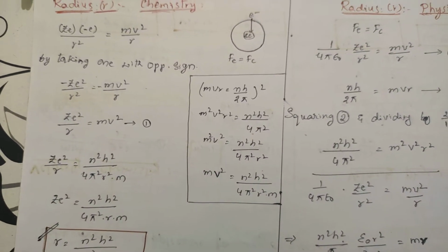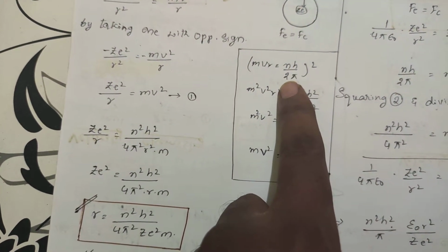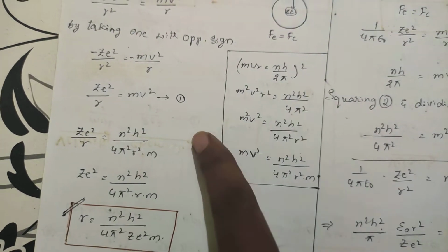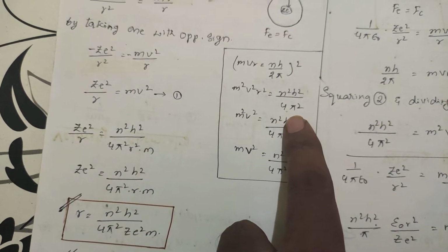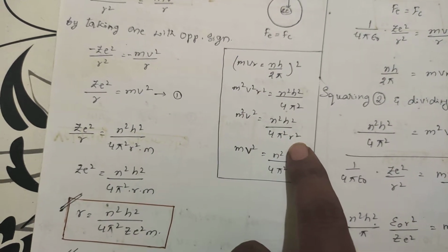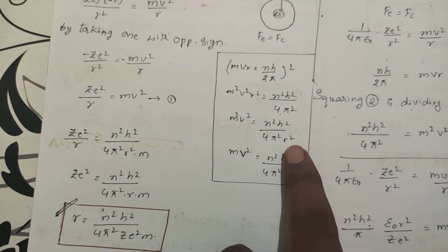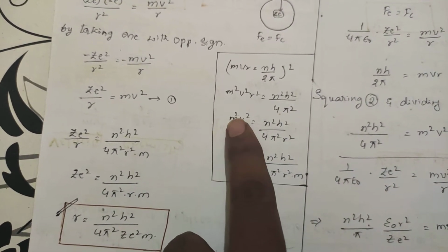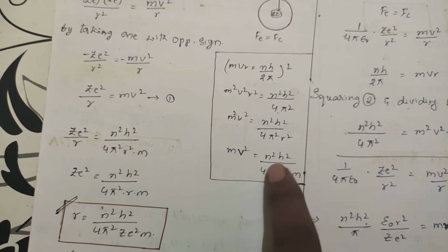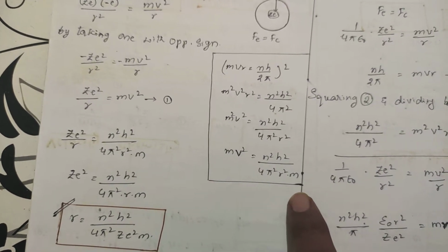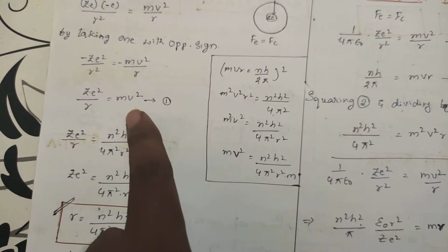Now, according to angular momentum, mvr is equal to nh by 2 pi, the quantization condition. Square this: m square v square r square is equal to n square h square by 4 pi square. Send this r square to the other side, so m square v square is equal to n square h square by 4 pi square r square. m square you can write as m into m, so bring one m to this side, so that mv square will be equal to n square h square by 4 pi square r square m. We have made mv square the subject.